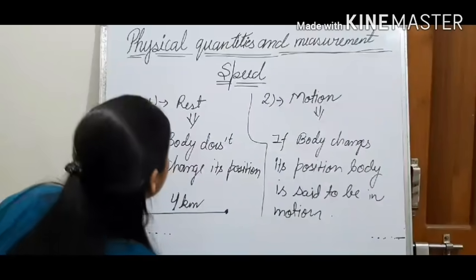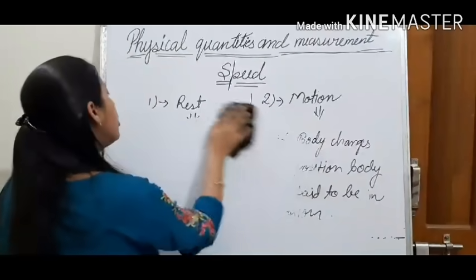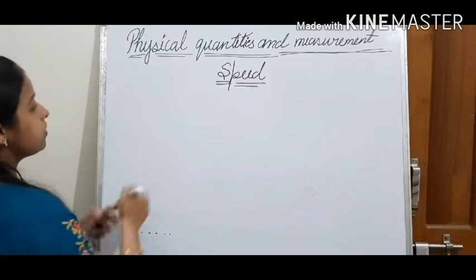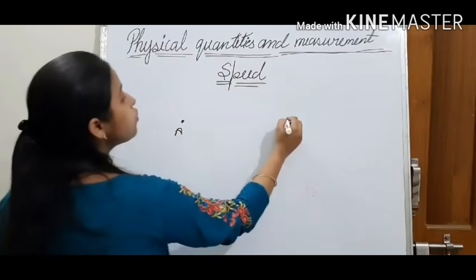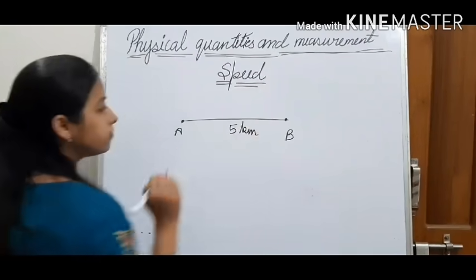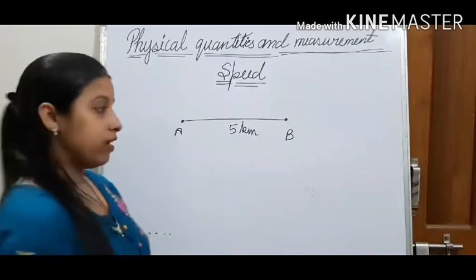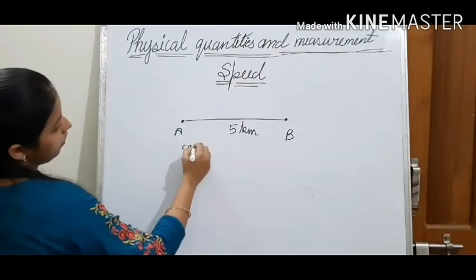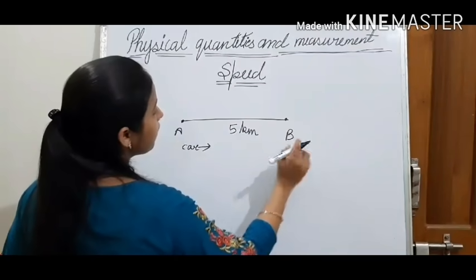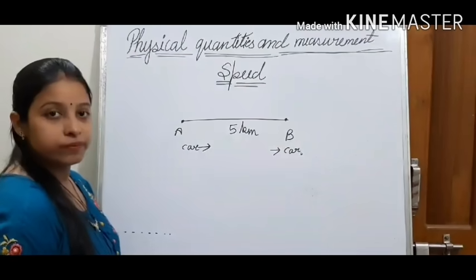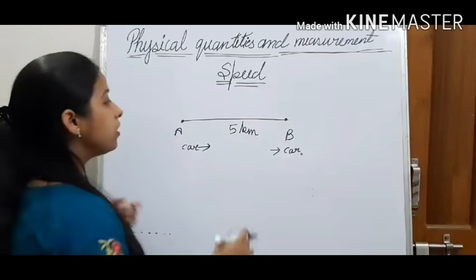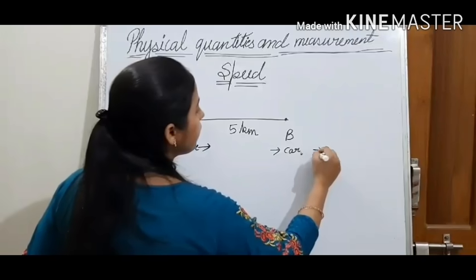Now if two bodies are moving, how can we compare them? Like if a distance is given, from point A to point B, say 5 kilometers. Now two different bodies are there. The first body is a car. A car is moving from point A to point B. It will cover this 5 kilometers in a certain time. Let us consider this car will cover 5 kilometers in half an hour.